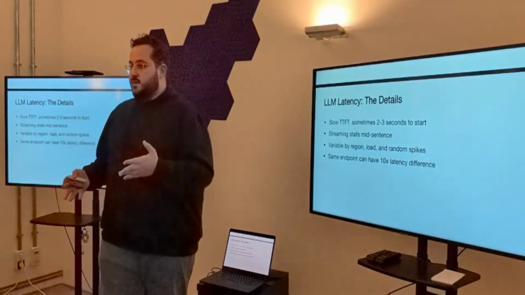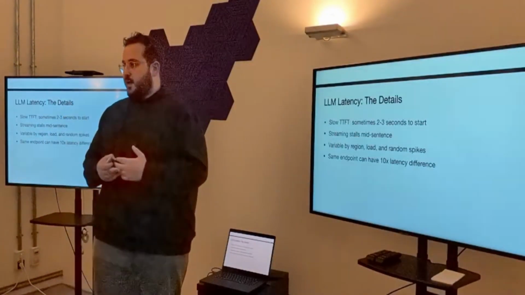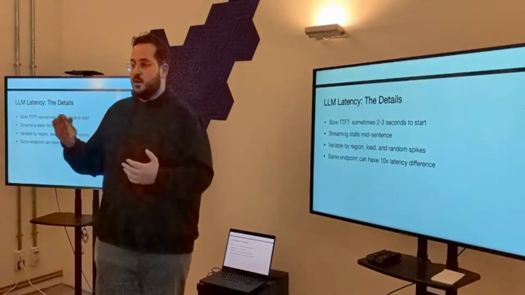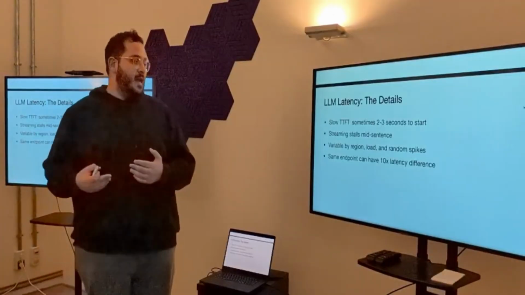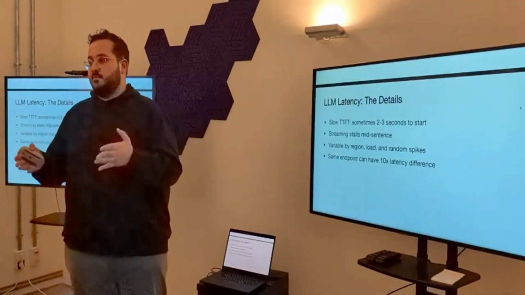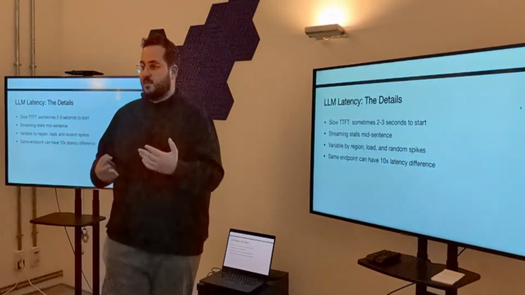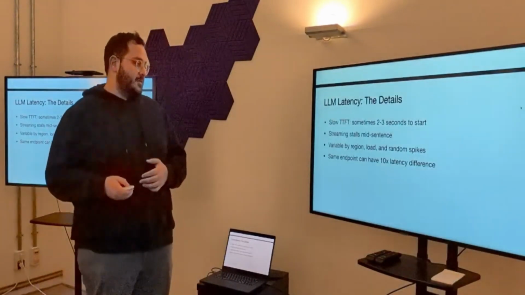And the same endpoint, so we use multiple endpoints of the LLM, for example on Azure, across 20-25 deployments. We use them, and we still notice that the same endpoint is sometimes fast, sometimes slow. We had to deal with that.